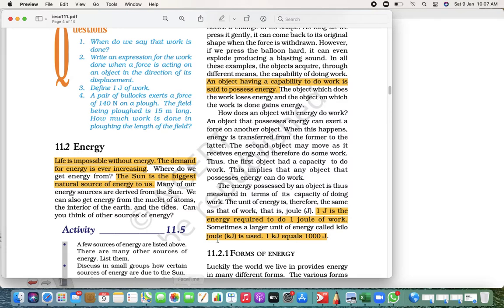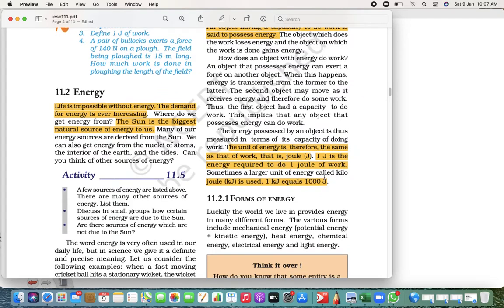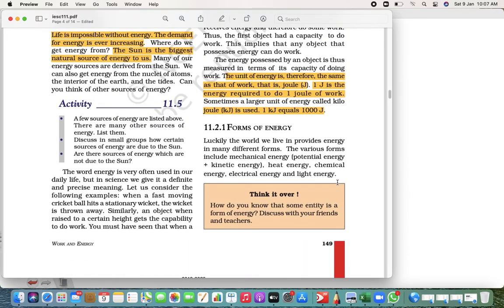And energy is measured in which unit? Energy is measured in joule, right? And what do you mean by that? When 1 joule of work is done, you require 1 joule of energy to do 1 joule of work. Now kilojoule. 1 kJ equals 1000 joule. K means kilo, and kilo means 1000.